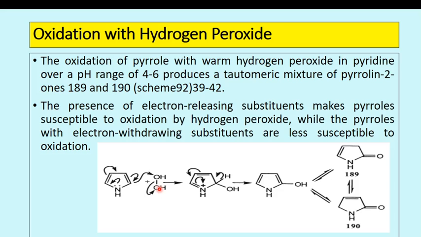So first the OH group attacks at the second position, and there is a shifting of the double bonds. That's why we get a product in which the position of the double bond is different. And this product is pyrrolinone.